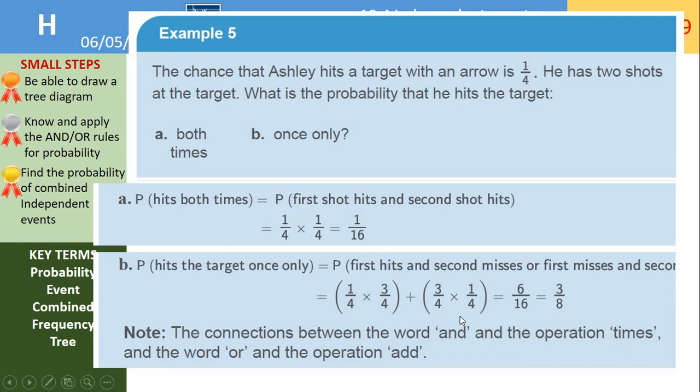So I want this and this to happen, so we multiply the probabilities. Or this could happen by him not hitting and him then hitting on the second one. So this would then mean I add these two options together. So this would be 3/16. This is also 3/16, which is two lots of 3/16. So we get 6/16. So the probability is 3/8. So notice the connections between the words and and or. If I want something and something, we multiply. So this is where these come from. And then I want this option or this option, which is why I then add these two probabilities together.